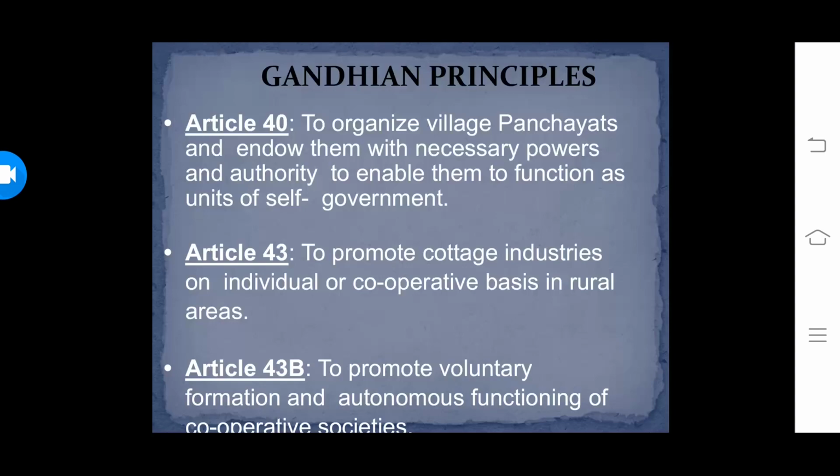Under this category, to organize village panchayats and endow them with adequate powers and authority. It is the lowest unit, smallest unit of administration. So autonomy should be given and also village panchayats should be organized. To promote cottage industries, also the handicraft industries, cooperative bases in rural areas. To promote the educational and economic interest of the weaker sections of the people, and also to bring about prohibition of the consumption of intoxicant drinks and drugs such as which are injurious to health, such as liquor and all.